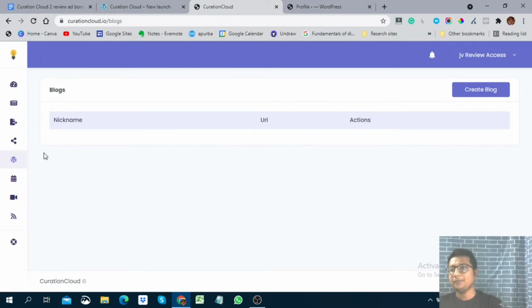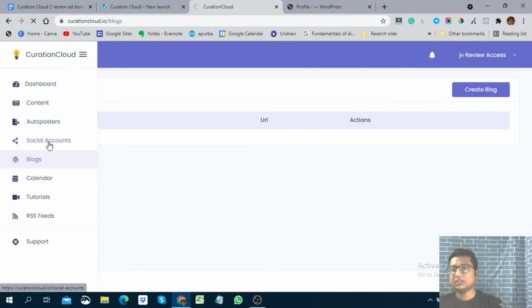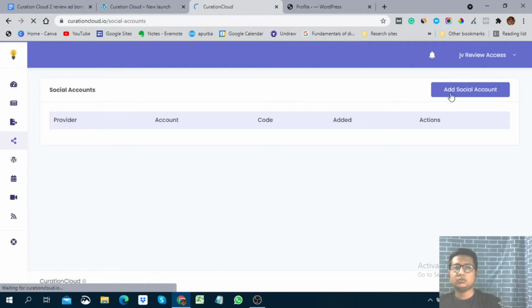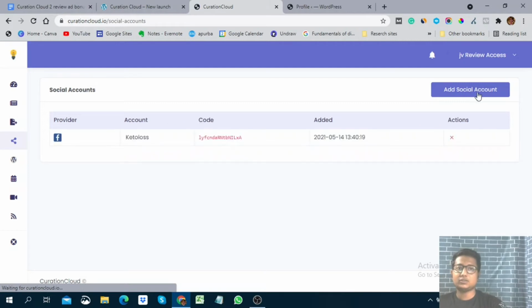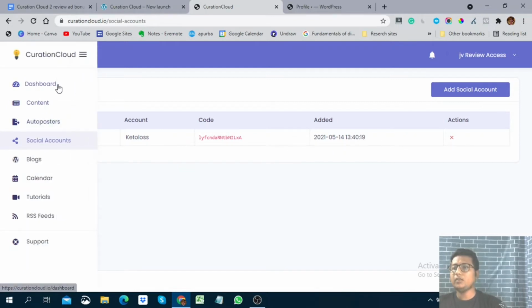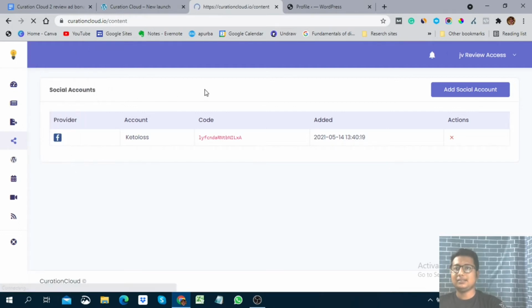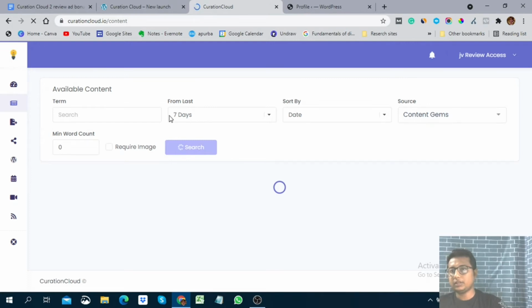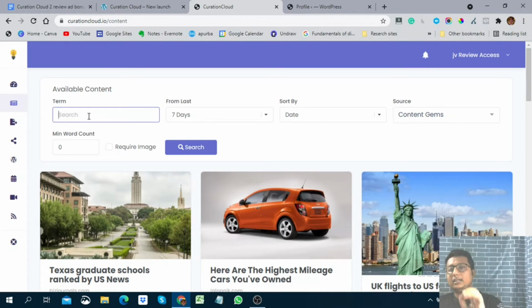After that you have to go to this social account section to add your social accounts. It's very simple. You have to click on this add social account button to add your social accounts. Here you can see what the social accounts look like. After that you have to go to this content section to add the contents. Here is the main function of this software. Here you can see available content. You need to click a keyword, any kind of keyword whichever your niche is, you need to put it here. I just put something like social media marketing.